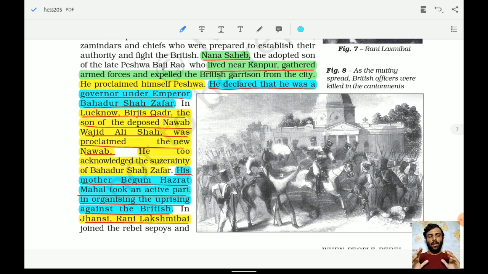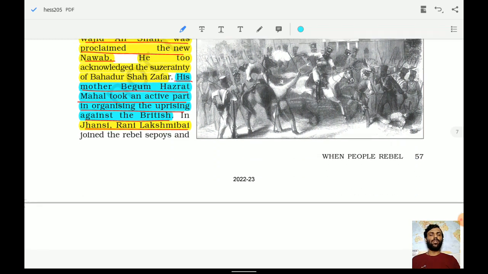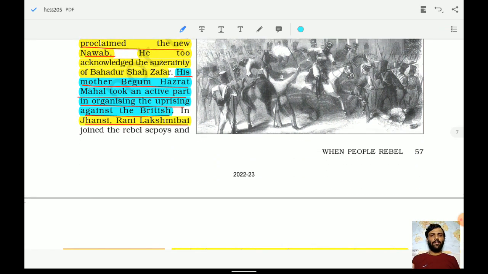Remember this. So in Lucknow, Birjis Qadr too acknowledged the sovereignty of Bahadur Shah Zafar. Why? Because all these different kings and kingdoms thought that once again there would be rule of the Mughals and they would be allowed to rule with peace and prosperity. Hence their interests matched, and they also accepted the sovereignty of Bahadur Shah Zafar. His mother, Begum Hazrat Mahal, was a prominent figure in Indian history, as was Jhansi ki Rani Lakshmi Bai. Remember this particular name.